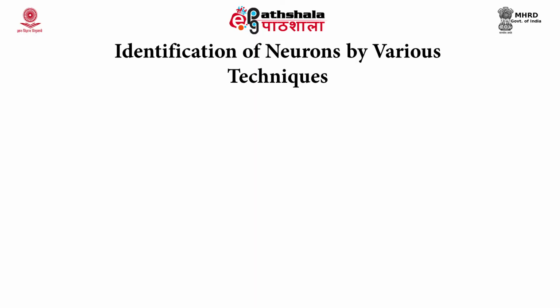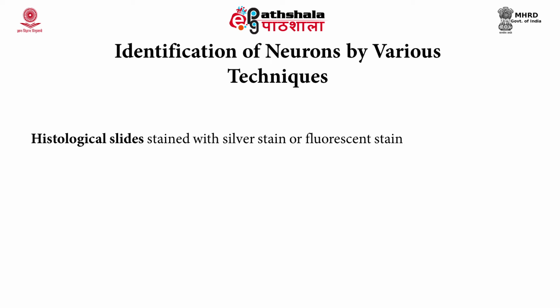Some of the neurons have been studied by the techniques of histology, in which several kinds of stains, which could also be fluorescent stains, can be used.